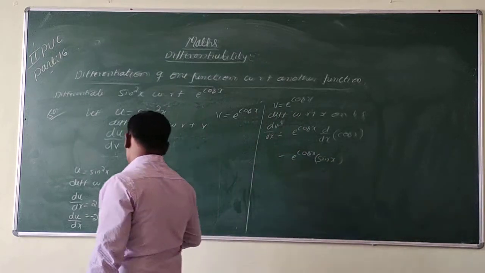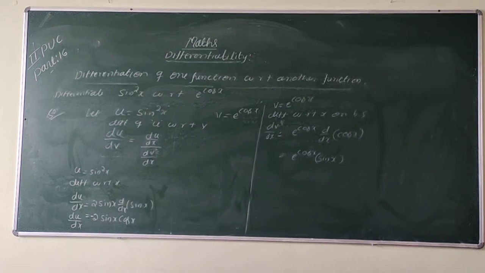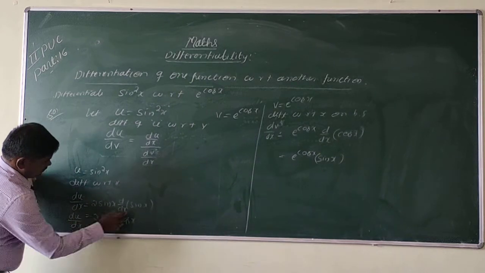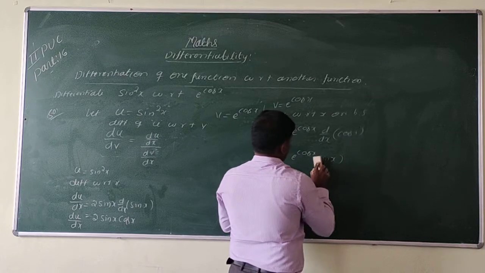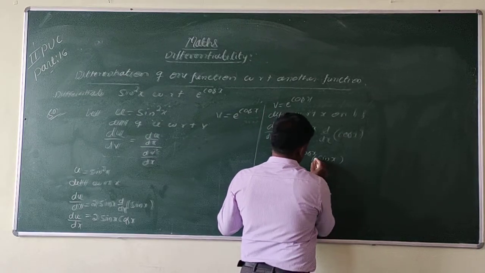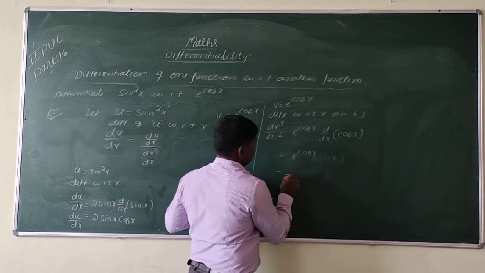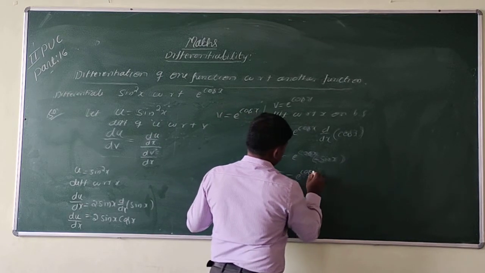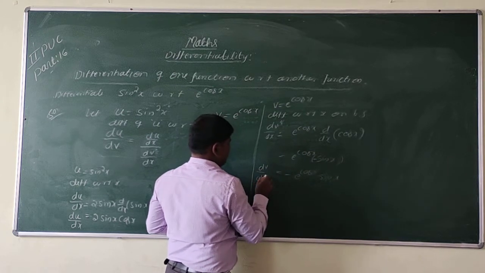So there is a mistake here, sorry for this. The differentiation of cos x is minus sin x. Don't confuse it. Differentiation of sin x is cos x, but the differentiation of cos x is minus sin x. So this is equal to minus e to the power of cos x into sin x. This is dv by dx.